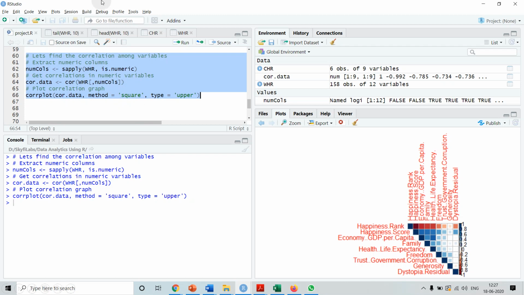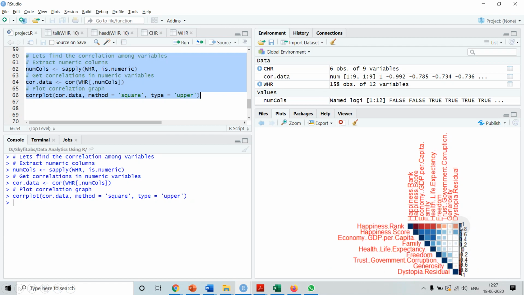And we want the correlations to be only in the upper triangle, so for that we specify type as upper. Once we execute this command, we get the correlation graph over here.